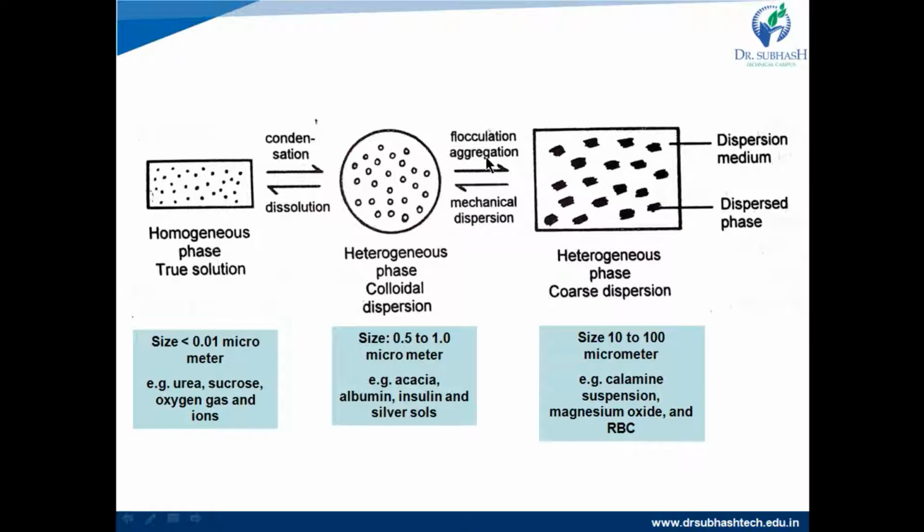On flocculation and aggregation, this colloidal dispersion can be converted to the coarse dispersion, which includes two different phases. One of them is the dispersed phase and the other is the dispersion medium. The particle size ranges between 10 to 100 micrometer. Examples for this are calamine suspension, magnesium oxide and RBC.